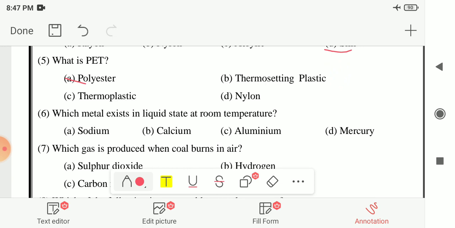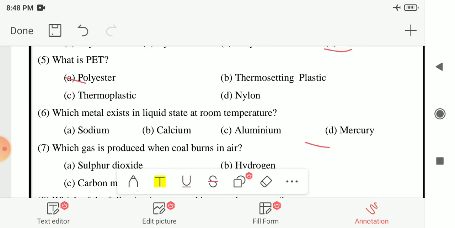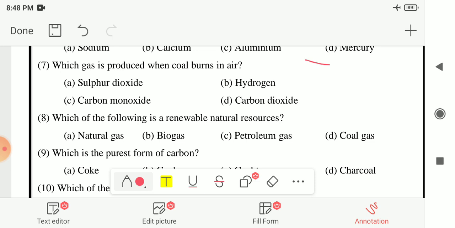Next, sixth number, which metal exists in liquid state at room temperature? The options are sodium, calcium, aluminium or mercury. So here your answer is option D, mercury. It is the metal and it exists in the liquid state at the room temperature. Next, seventh number, which gas is produced when coal burns in the air? The options are sulfur dioxide, hydrogen, carbon monoxide or carbon dioxide. So here your answer is option D, that is carbon dioxide is produced when coal burns in the air.